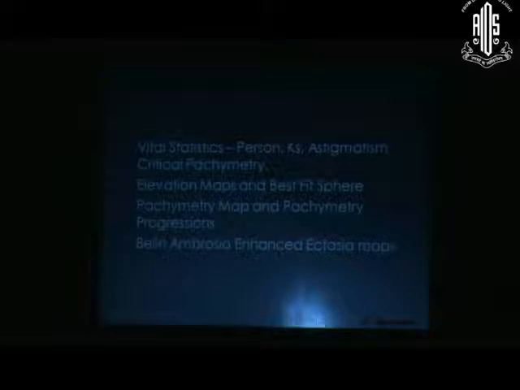I usually go by a 4-stage approach. First I look at the vital statistics. The Pentacam gives an overview of all the basic parameters. Then the heart of any of these systems is the elevation maps and the concept of the best fit sphere, which Dr. Jaishil has already very elegantly explained. I hope you are all very familiar and very sure what exactly this means, because that is the basis. Another unique feature of the Pentacam is getting a pachymetry map as well as a pachymetry progression map, progression charts. Then the newer Pentacam also gives something called the Belin-Ambrosio display, a very ingenious way of enhancing the presentation of borderline ectatic cases.